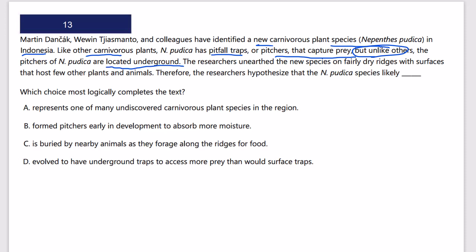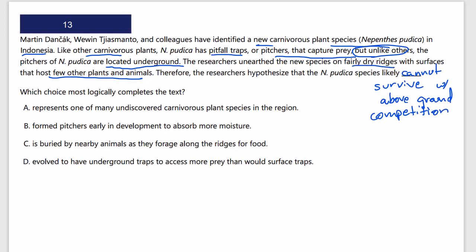Worms? The researchers unearthed the new species on fairly dry ridges with surfaces that host few other plants and animals. Therefore, the researchers hypothesized that such and such species likely cannot survive with plants and animals above ground. And the fact that it's dry ridges, or I might say without moisture in the ground. So somehow it either needs moisture and no above ground competition or some combination of that.